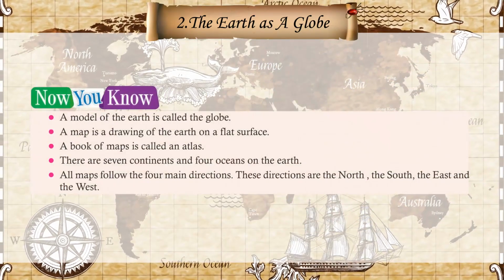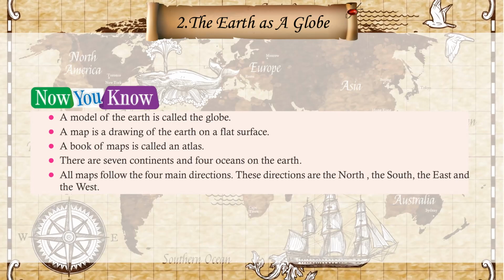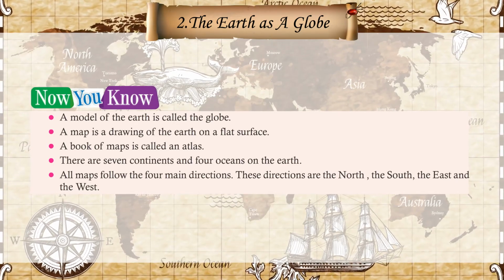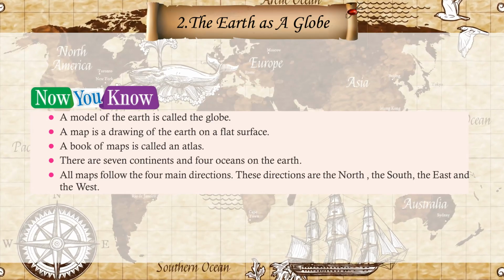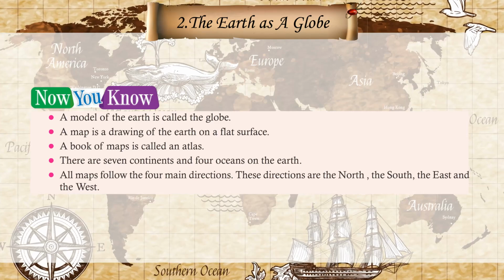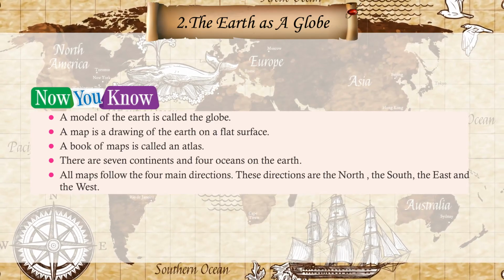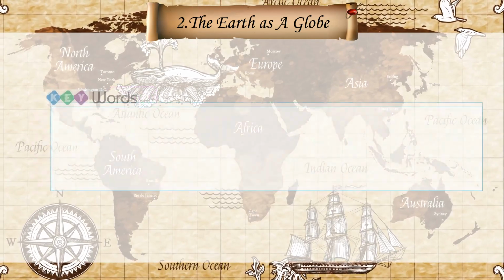Now you know a model of the earth is called the globe. A map is a drawing of the earth on a flat surface. A book of maps is called an atlas. There are 7 continents and 4 oceans on the earth. All maps follow the 4 main directions. These directions are the north, the south, the east and the west.